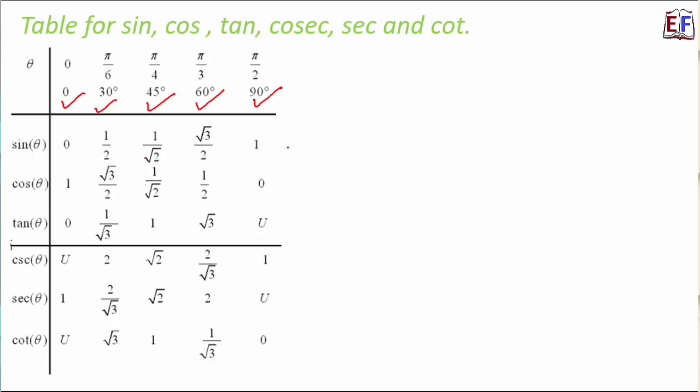And here also it's a very interesting memory thing. If you remember the sine theta key values like 0, 1 by 2, 1 by root 2, root 3 by 2, 1, then cos theta is exactly the reverse of it. If you see from the right hand side, it is 0, 1 by 2, 1 by root 2, root 3 by 2, 1, which is exactly the same as sine theta. So if you remember sine theta and tan theta, that's it, you are done. The rest of them can be calculated based on sine theta and tan theta values. Clear so far? Okay.